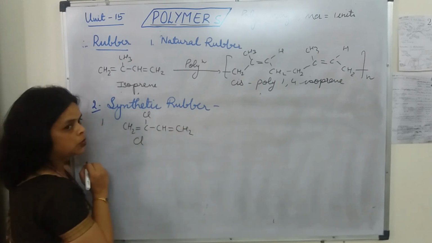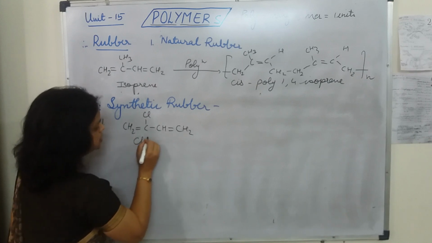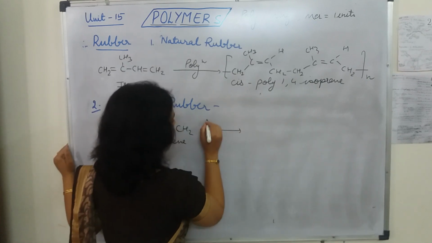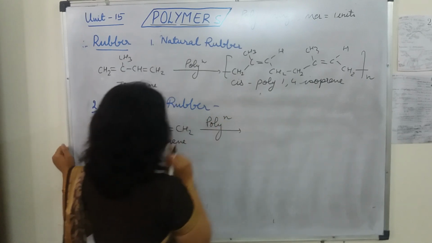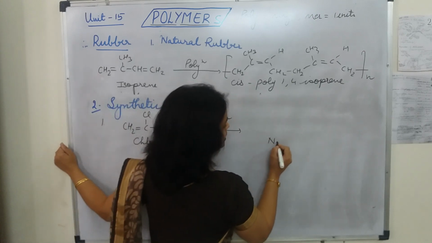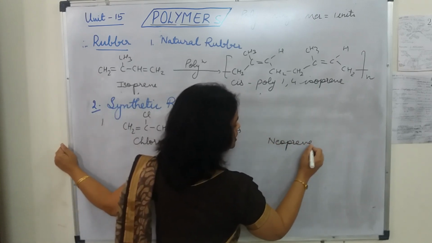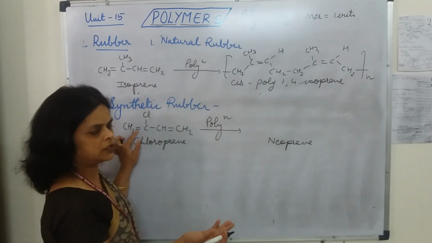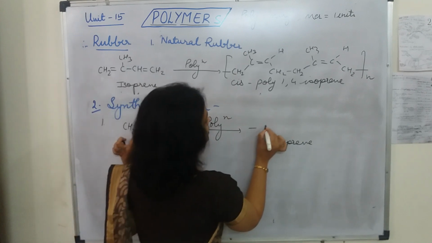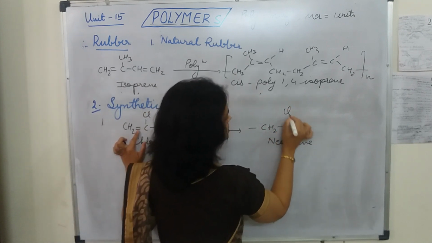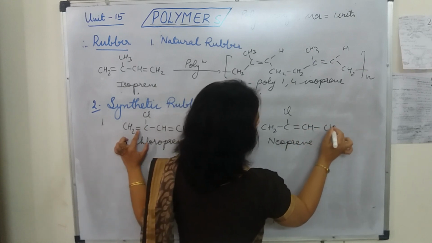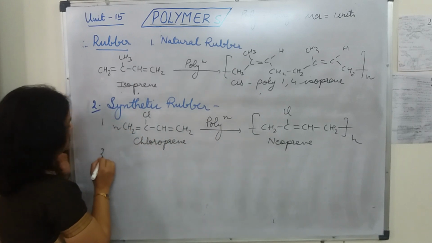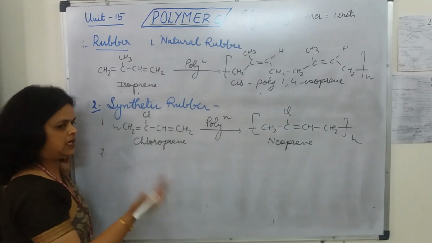So the name of this monomer, it is chloroprene. When it undergoes polymerization, it's going to form neoprene. So neoprene, it is one of the synthetic rubber. Let's write its structure. The double bond will convert into single, and single will convert into double. CH2, C, Cl, CH, CH2. Okay, second example we will take of Buna S, that we had already discussed.